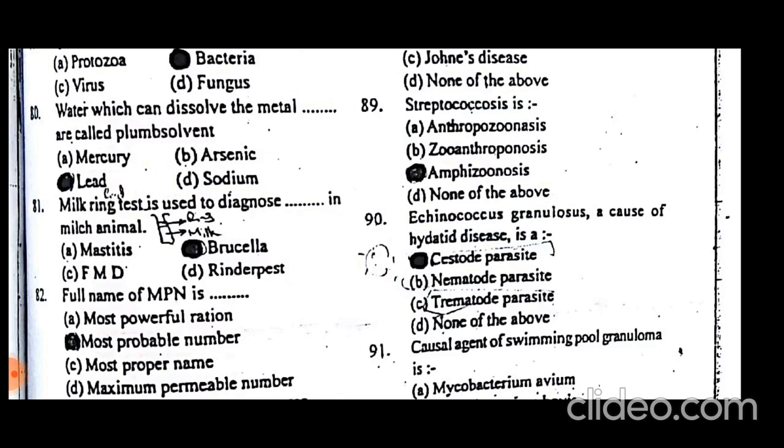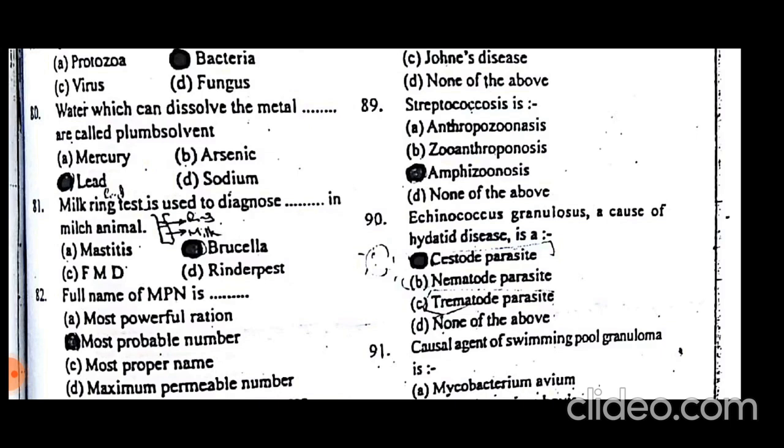The second part means the final host, or the predilected host, that is usually infected. So anthropozoonosis means that humans are infected by animals. And zooanthropozoonosis means zoo, meaning animals, are infected by anthro, or humans.